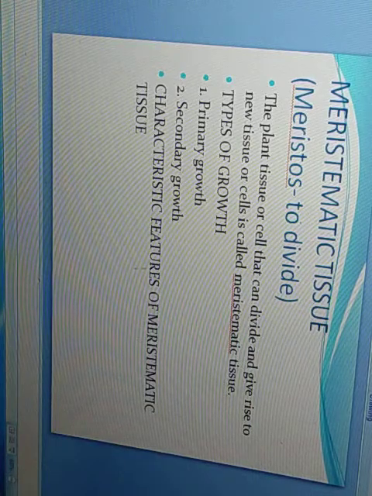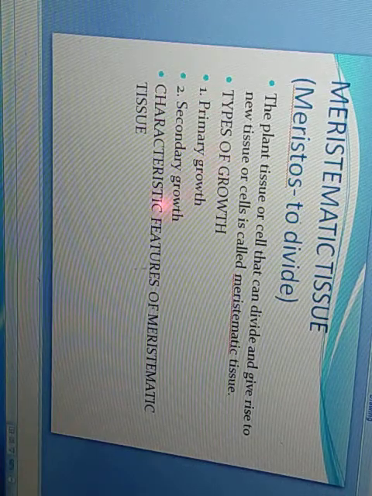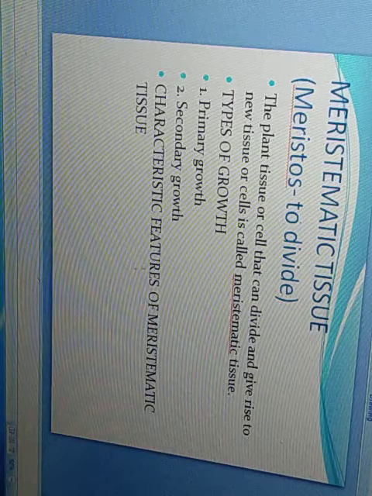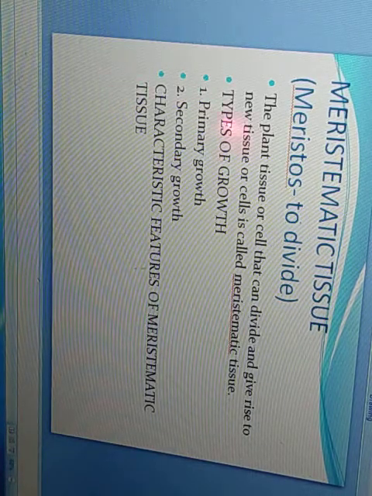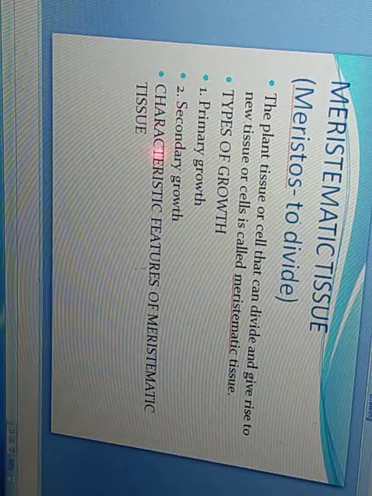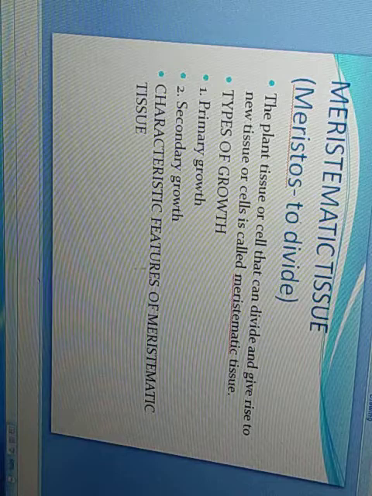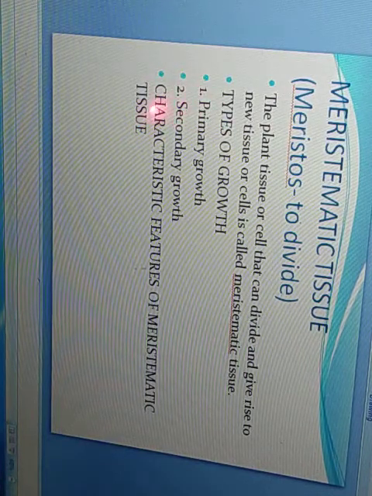Now we have the types of growth in meristematic tissue. First type is primary growth. You might have seen the plants grow in height. That particular growth is the primary growth. Next is secondary growth. Secondary growth means the plants grow in diameter, that means in the girth.